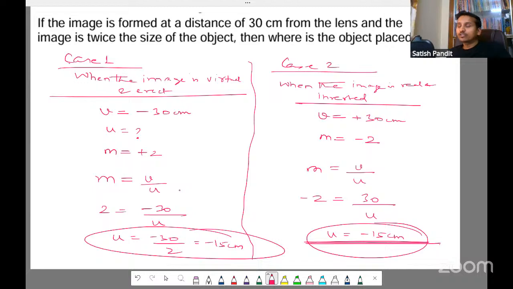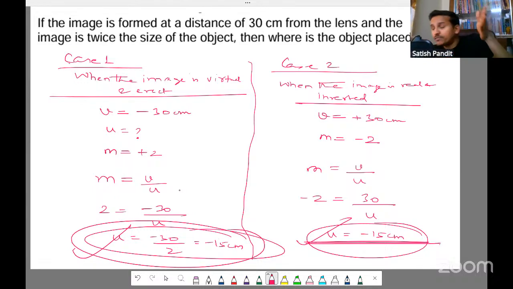See, we know there are two cases actually. In one case, the object will be between the optical center and F1. But here it will not be between the optical center and F1. So that is why we have two. This is a different case altogether. Both are two different things. Although both the values are the same, the situation is different. Here, when U is 15, the object is going to lie between the optical center and F1. But here, when U is 15, the object is going to lie between F1 and 2F1. Both are different cases actually. I hope you are able to understand.